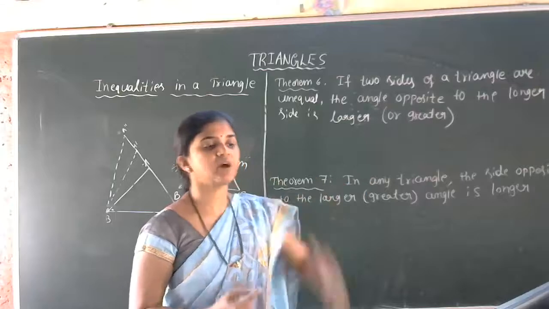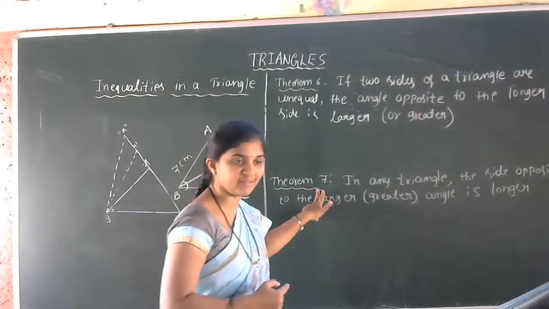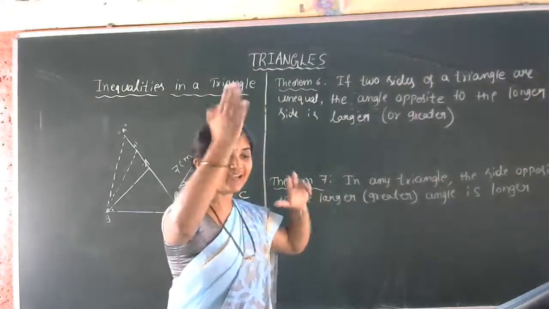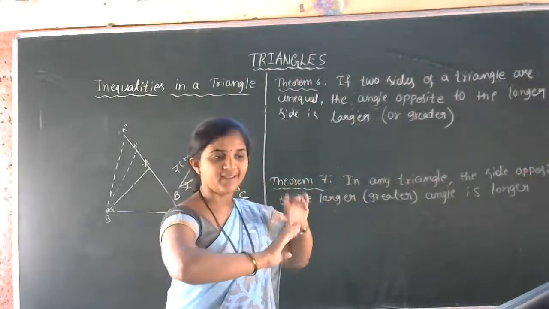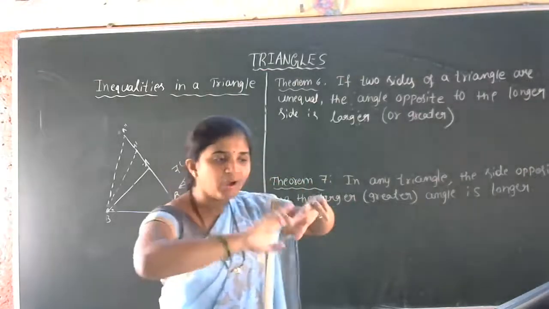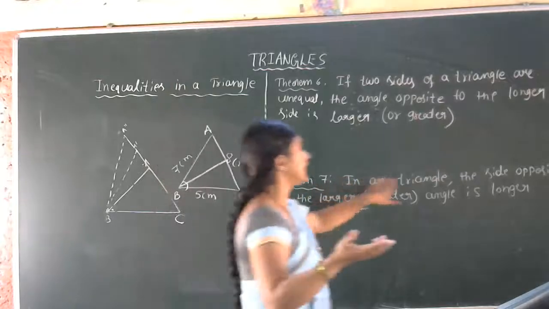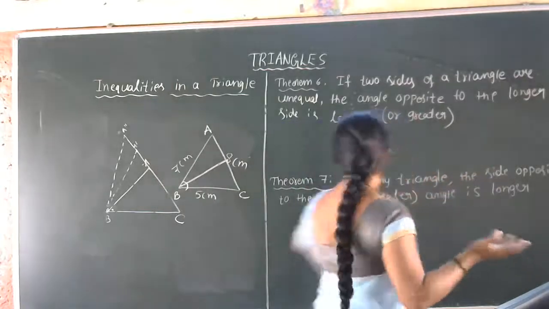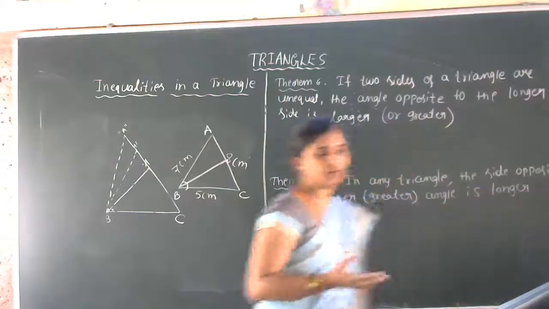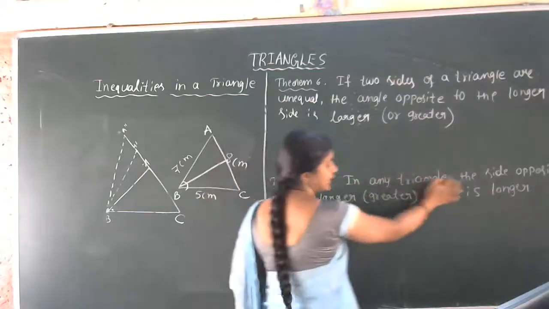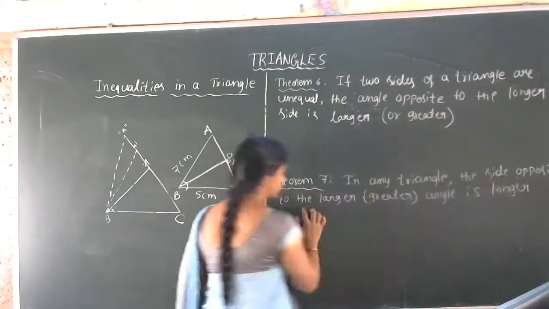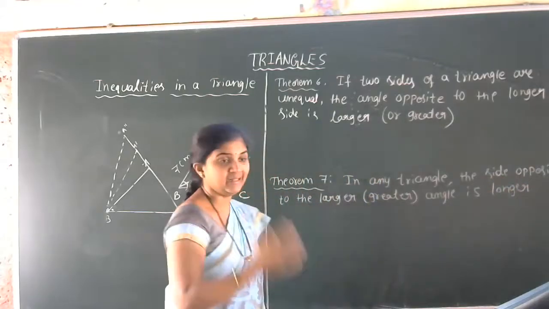Now the reverse of this condition is theorem 7. So the angle opposite to the longer side is longer. Similarly, the side opposite to the longer angle is greater. In any triangle, the side opposite to the larger angle is longer.